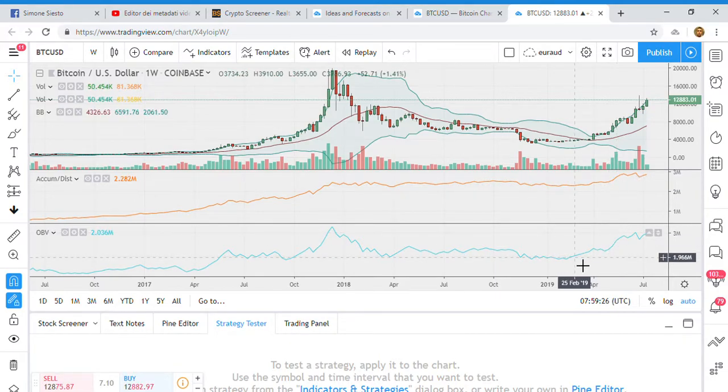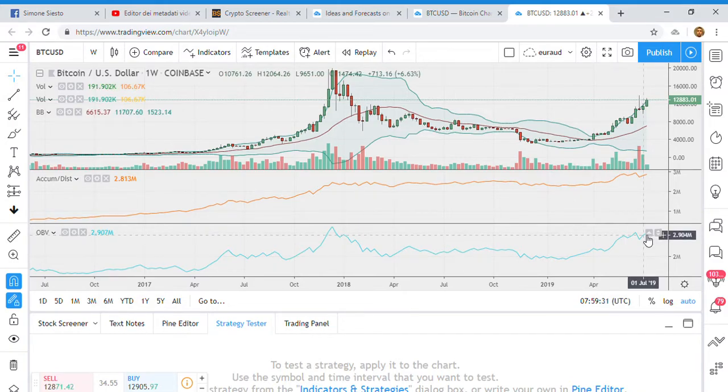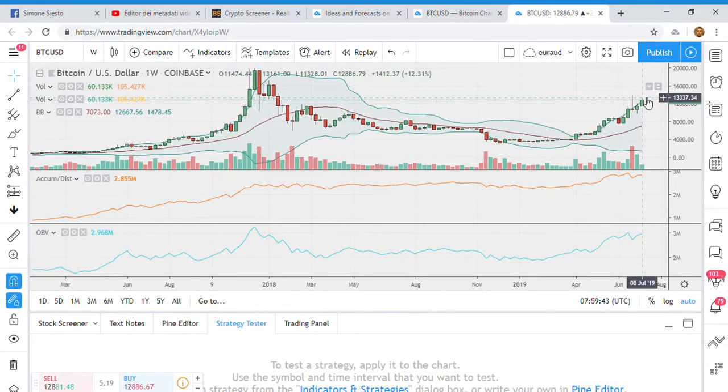Let's have a look now at the on-balance volume. On-balance volume is pushing higher as well, still below the all-time high, but it's perfectly following the price action. Even if the price hasn't hit a new high, because there was this doji, almost a reverse up symbol. Actually, on a weekly basis, this candle looks like more than a doji. But again, here we had very high volumes.